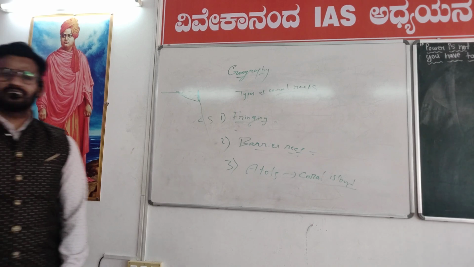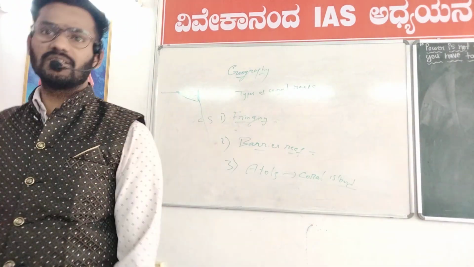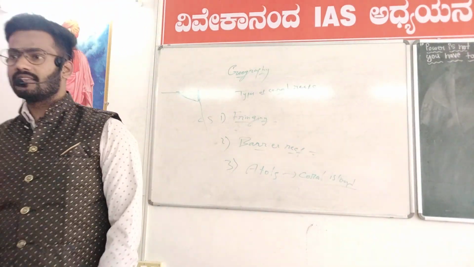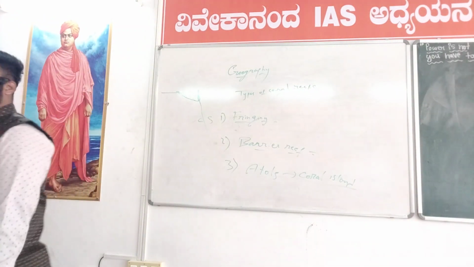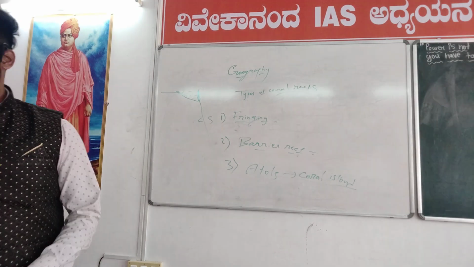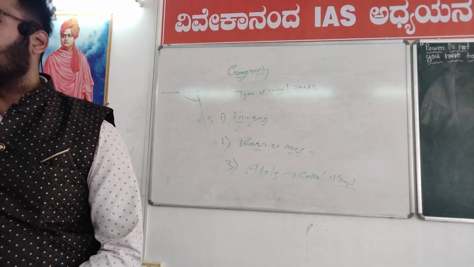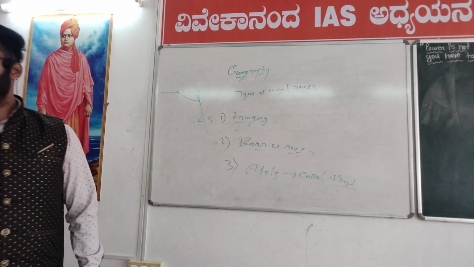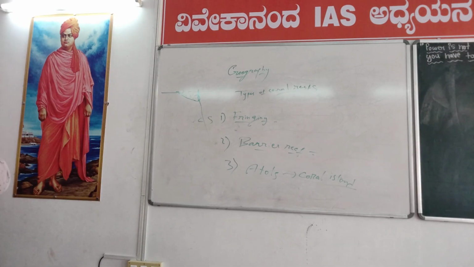On the equator, what happens? Everyday rainfall. When there is everyday rainfall, fresh water enters the open ocean. When fresh water enters, what happens to the salinity? Salinity decreases because it gets diluted. But on the north side, there is minimum rainfall and precipitation compared to the south. That's why the north is more.